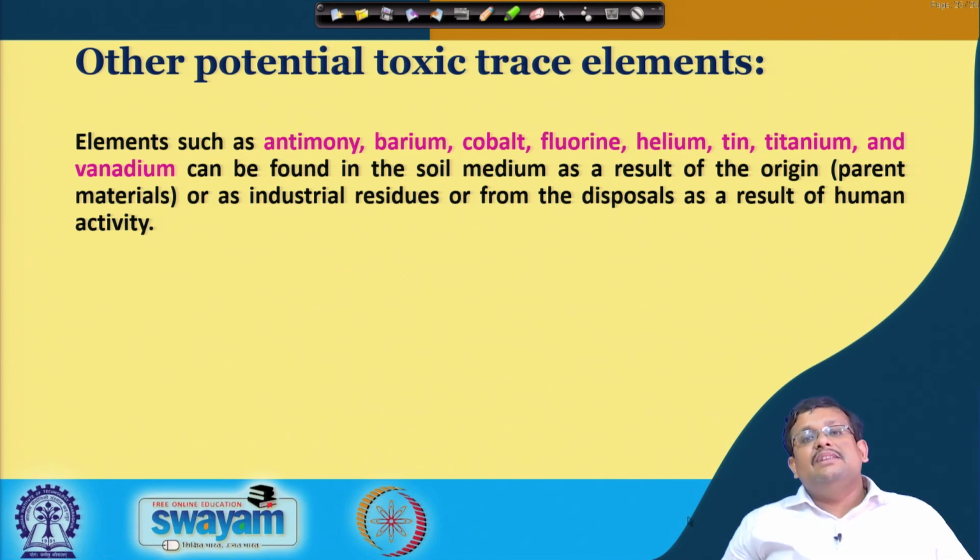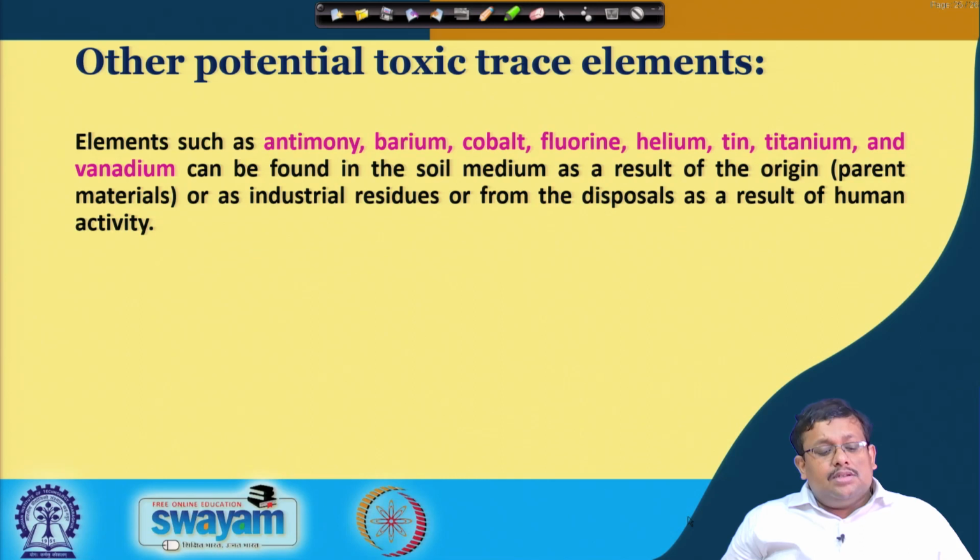So, we have discussed a lot of important potentially toxic trace elements, starting from arsenic, then mercury, cadmium, lead, zinc, selenium, then copper, and so on.